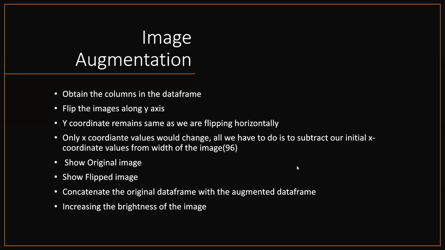Okay, so moving on to augmentation, we need to follow certain rules. First we obtain the columns in the data frame, and then we flip the image across the y-axis, so that as we flip it, we don't change the y coordinates. Then we concatenate the images into a single data frame, and then do some tweaks to it.